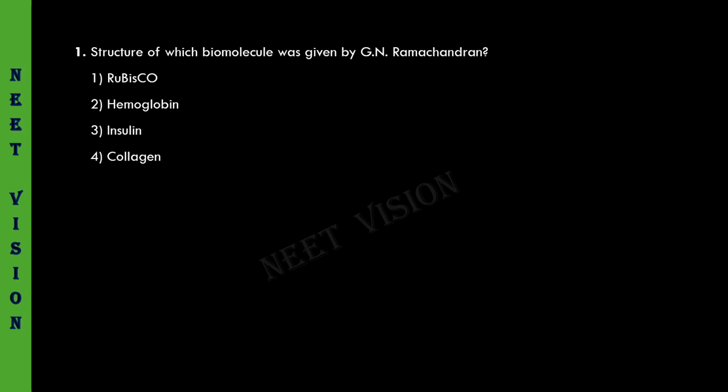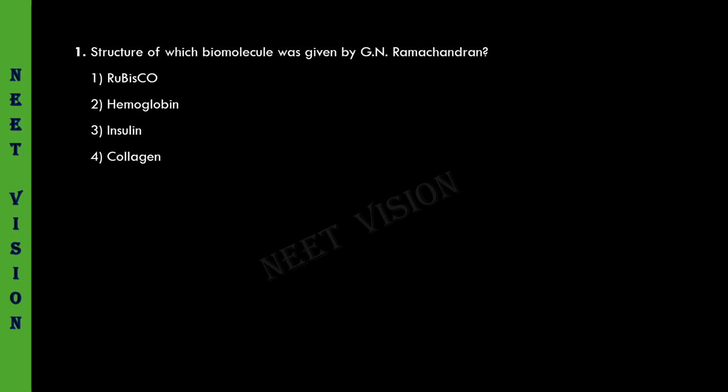Structure of which biomolecule was given by G.N. Ramachandran? So G.N. Ramachandran gave the structure of a protein known as collagen. Collagen is the most abundantly present protein in Animalia or animal world. So the fourth option must be the correct one.